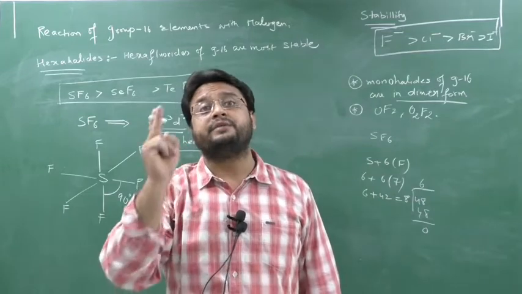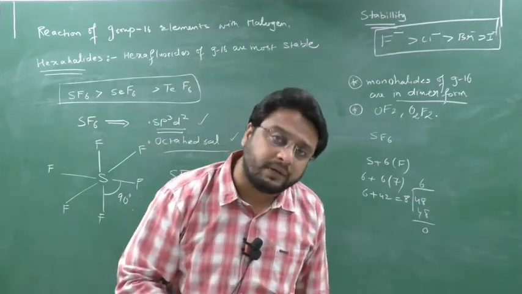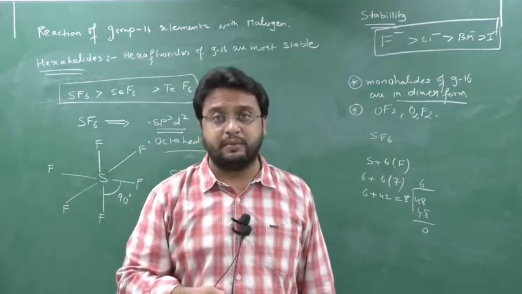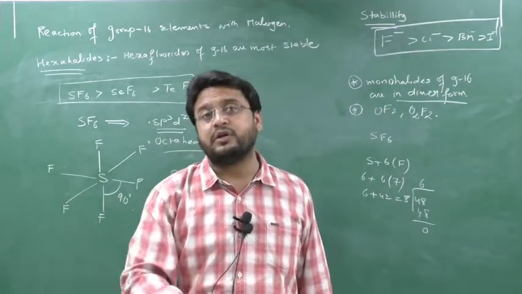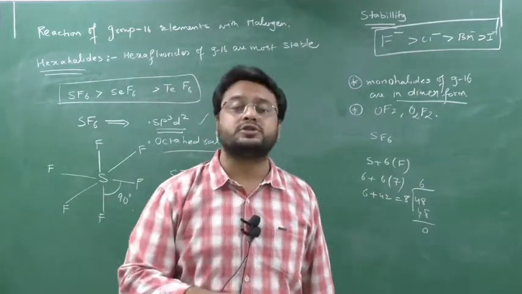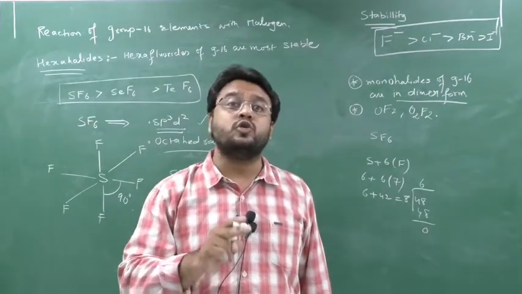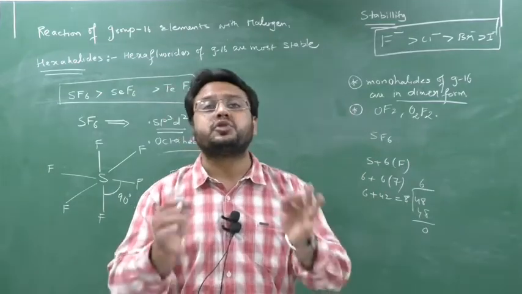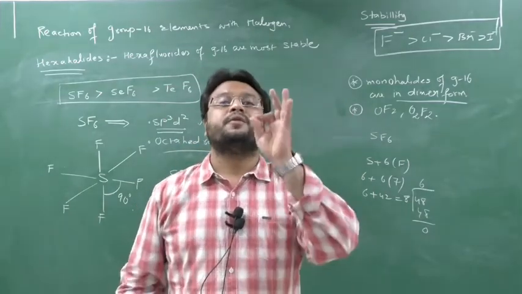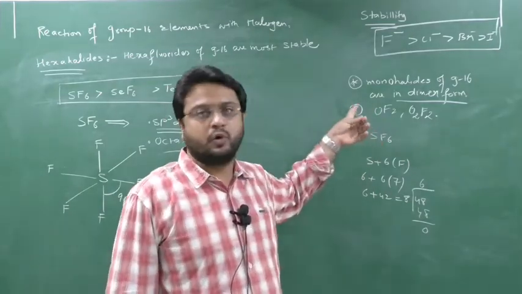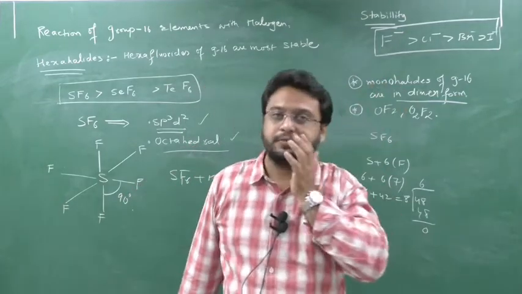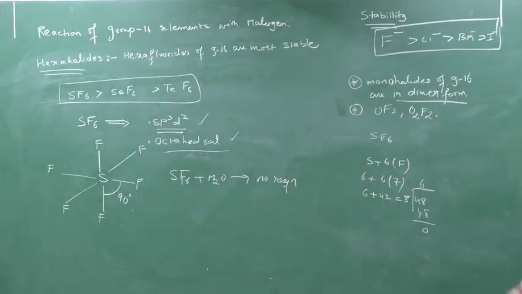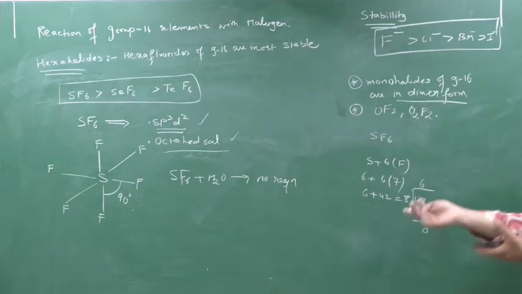But when combined with fluorine, the most electronegative element, oxygen starts to lose electrons. That's why oxygen shows a positive oxidation state only in OF2 and O2F2. Other halides of oxygen are not possible. Clear this part? So another key point I told you.